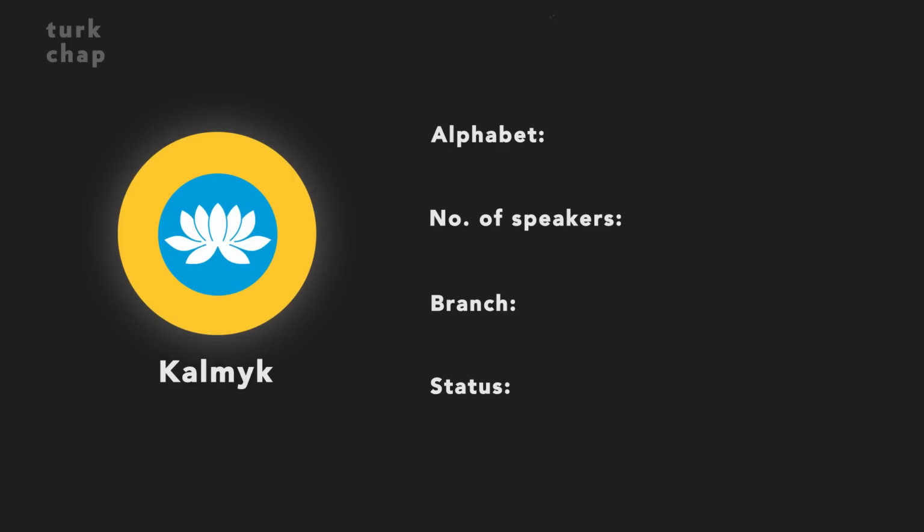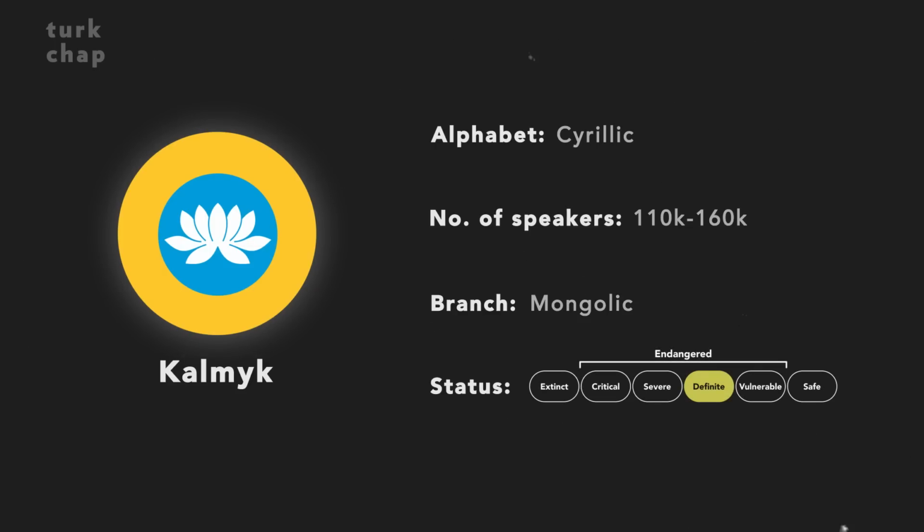The Kalmyk language uses the Cyrillic script. Between 110 to 160,000 people speak this language. Kalmyk belongs to the Mongolic branch. Its status is definitely endangered.